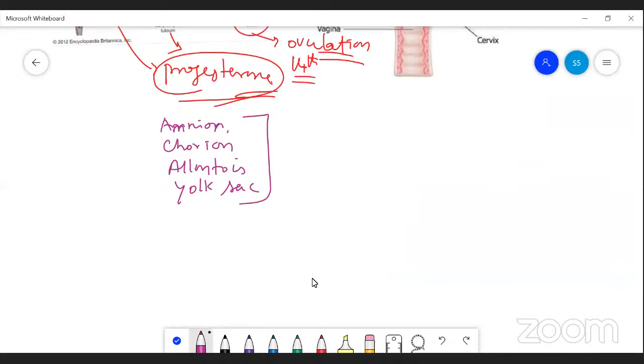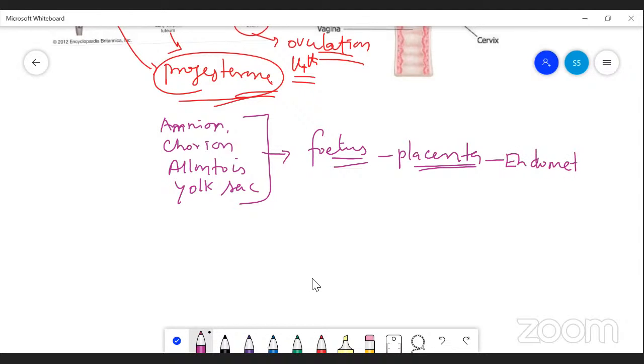So four membranes are forming around the fetus. From these membranes, the placenta appears, connected with the mother's endometrium. So the mother feeds not only herself, the mother feeds the child also. And various hormones are produced.